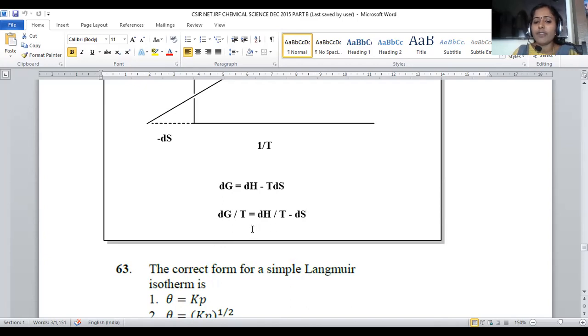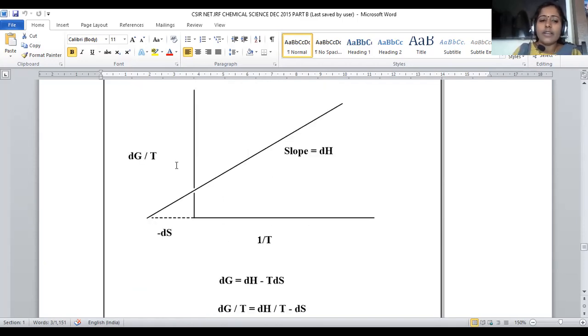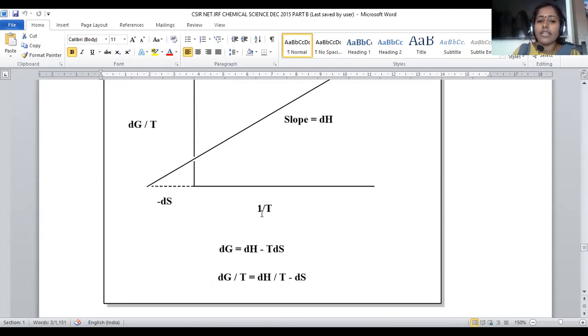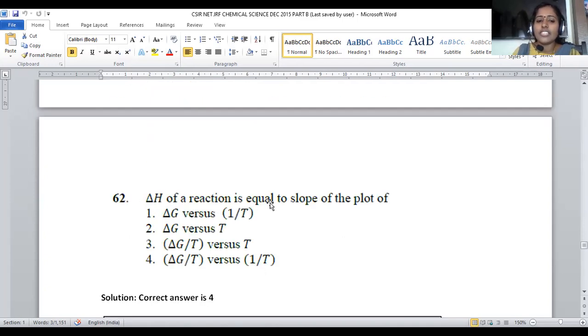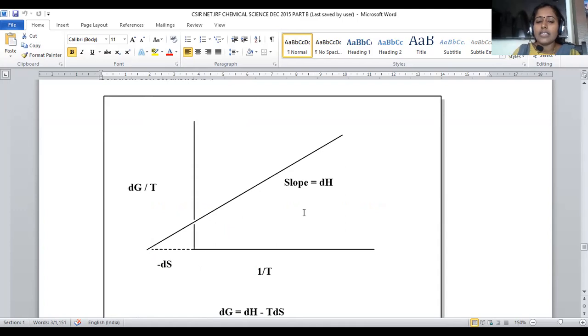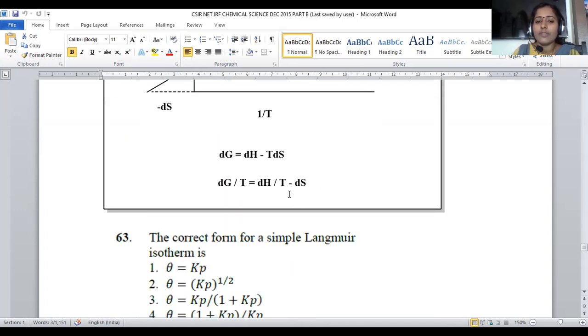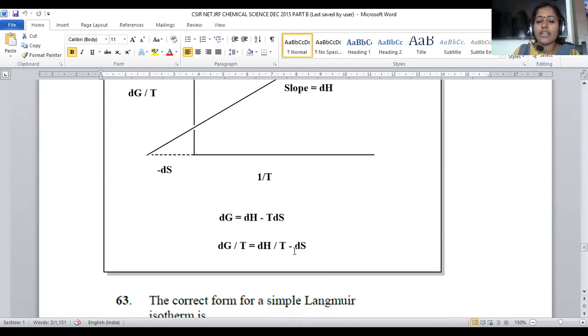What is the form of the equation? The equation is in the form of y is equal to mx minus c. The y coordinate will be delta G by T, and the x coordinate will be 1 by T. Then delta H will be the slope, that is what they are mentioning. Delta H is taken as the slope, and the intercept is minus delta S. It is depicted as a minus, so it is away from this line. After 0 we will get minus delta S, which is denoted with a dotted line.